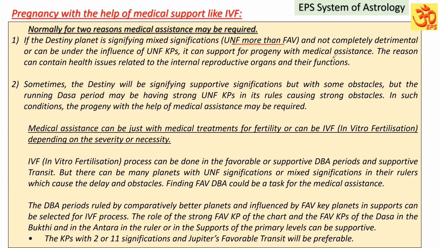It means what? Suppose fertility treatment can be required. So there will be some weakness, and with medical assistance or fertility treatment, it can support progeny.